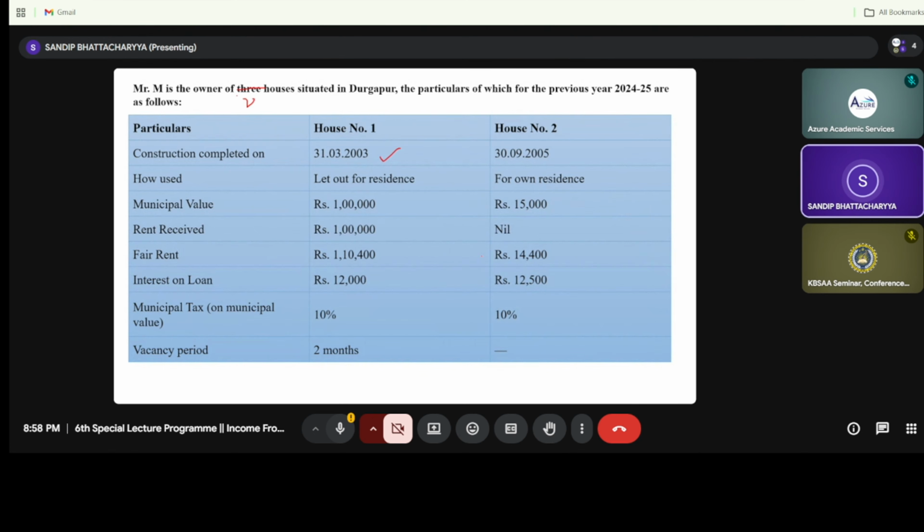Next is the municipal value, rent received, fair rent, interest on loan, municipal tax, and the vacancy period. So first house is for the letout purpose, and second house is for the self occupied purpose. I repeat this once again. First house is for the letout purpose, and second one is the self occupied purpose. So we are having various information: fair rent, rent received, municipal value, interest on housing loan, municipal taxes, as well as the vacancy period.